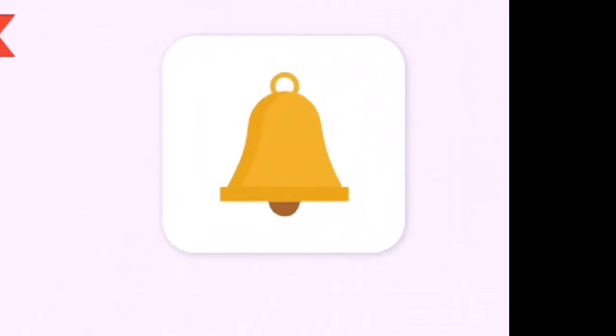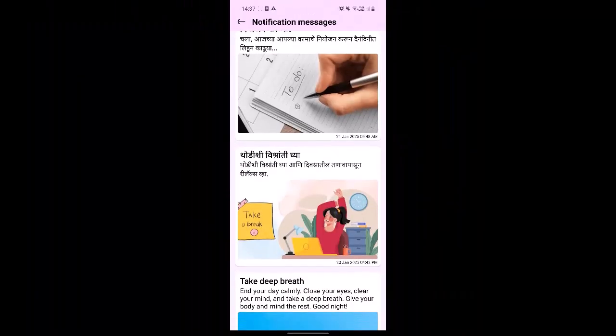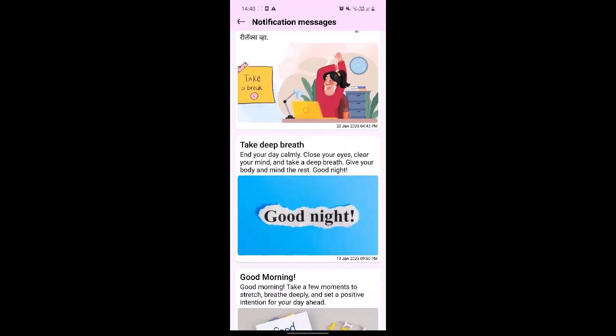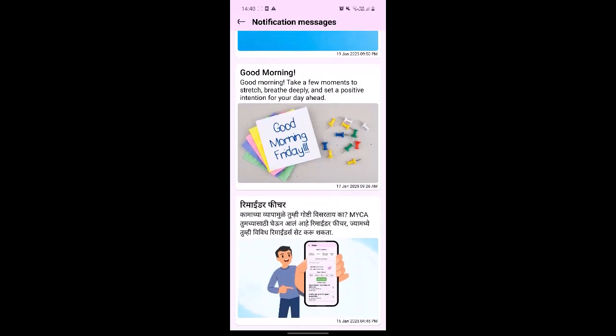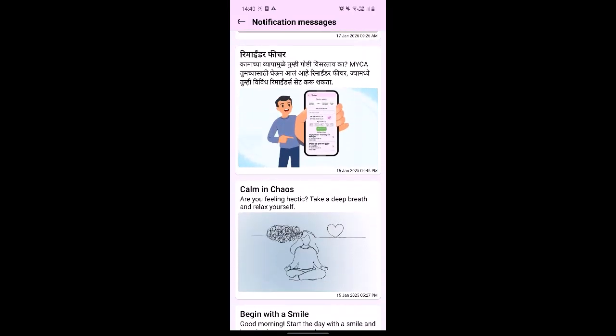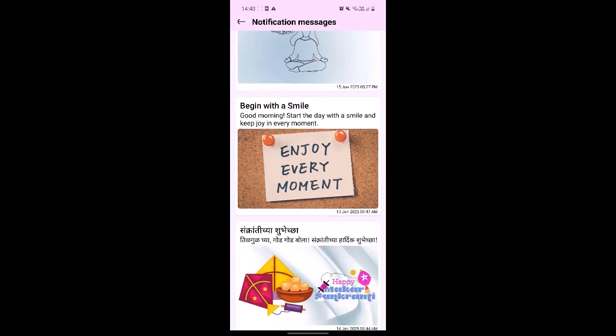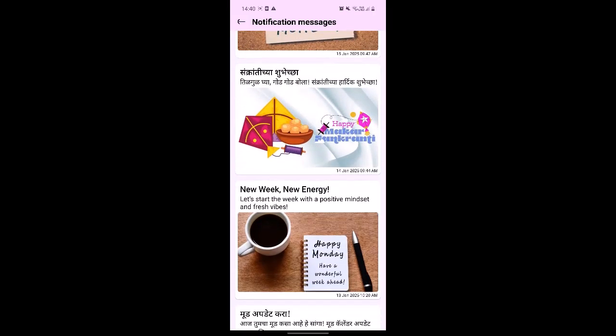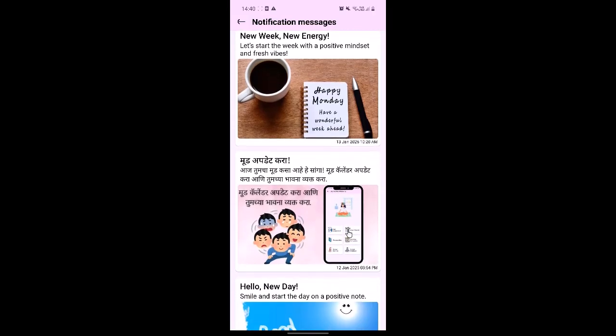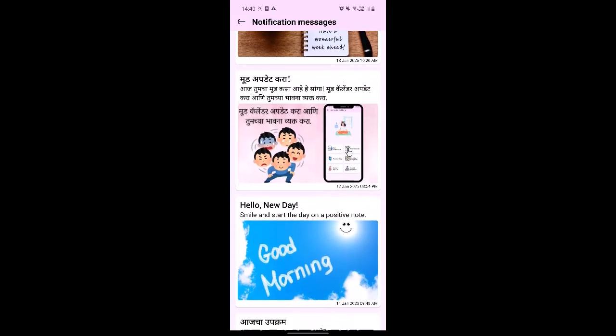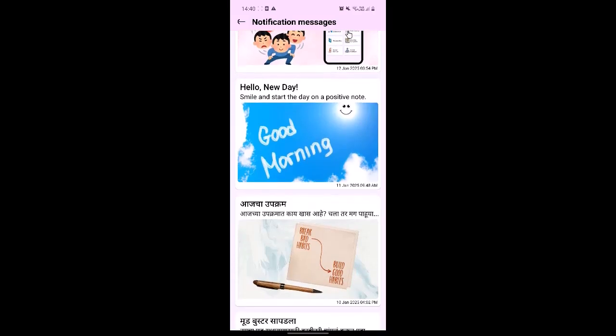Next to the reminder section, you will notice a bell icon. This represents notifications. This section is your go-to space for receiving updates. You will receive daily notifications related to mental health tips, personal well-being, special events, or updates about new content on the Mica app. Notifications are versatile. They can appear as simple text messages, inspirational images, or hyperlinks that direct you to more detailed content.